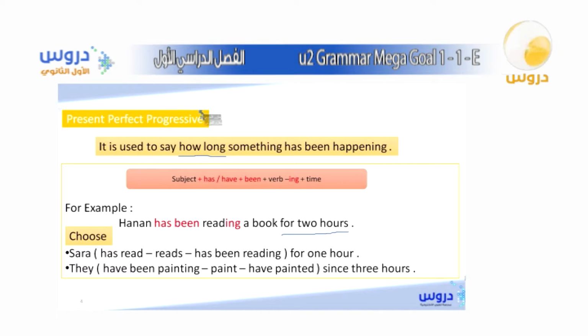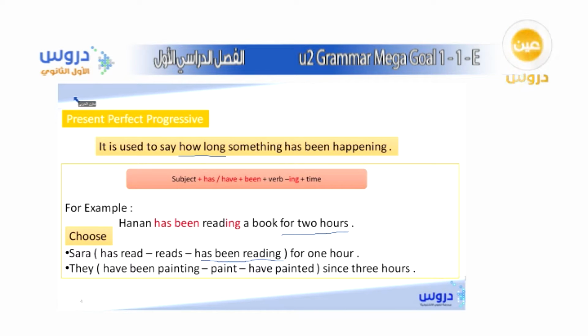This is what distinguishes this tense, okay, to know for how long this action is happening. So very good, it is Sarah has been reading, okay, it is Sarah has been reading for 1 hour. Excellent. And let's move on to the other sentence.